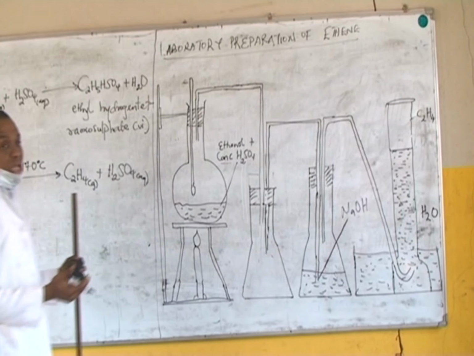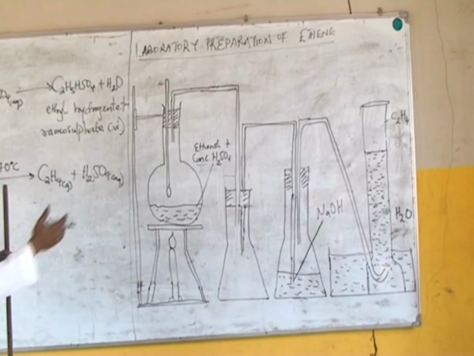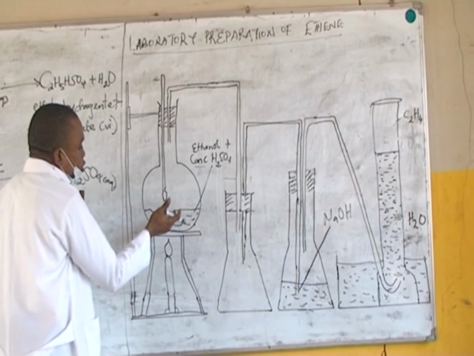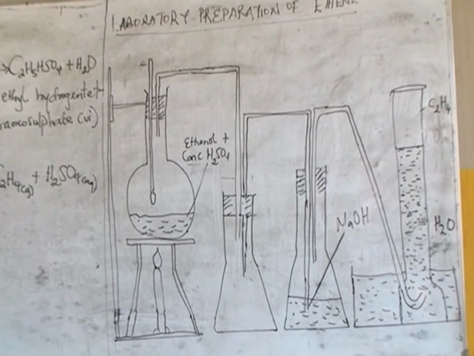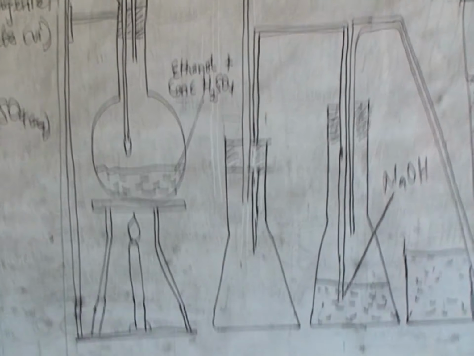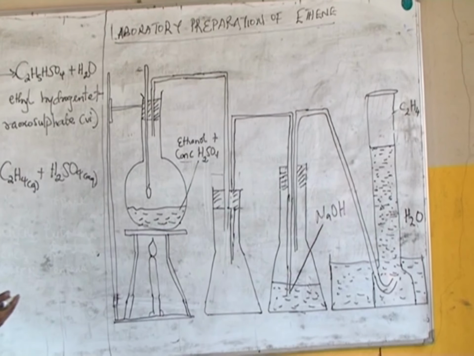Now, in the first stage of the reaction, you simply add, in the ratio 2 to 1, the acid and the ethanol into your round bottom, your flat bottom flask. And after doing that, you stir very well. After stirring, you set up the apparatus as shown in this diagram. Now, you apply the heat using your Bunsen burner. The mixture is heated to a temperature of 170 degrees Celsius.